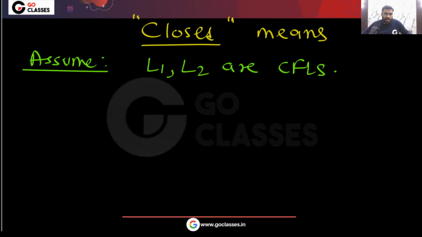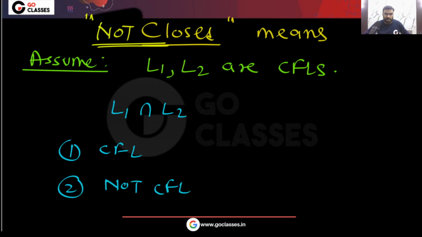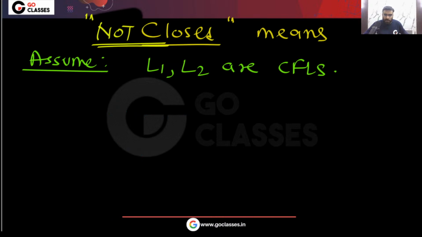Now, what it means when I say not closed, that is interesting. Let me ask you a question: L1, L2 are context free languages. What can you say about L1 intersection L2? Can I say it will be a CFL? Can I say it will not be a CFL? Which option is correct? See, very simple point.